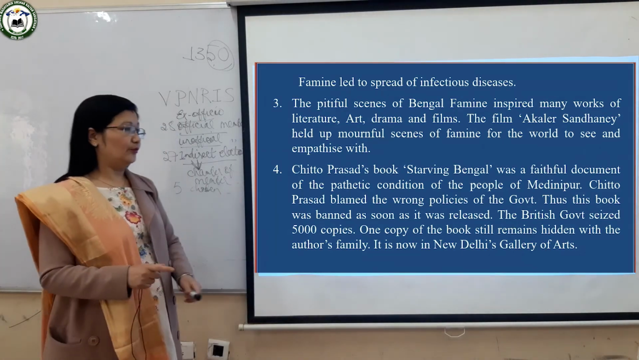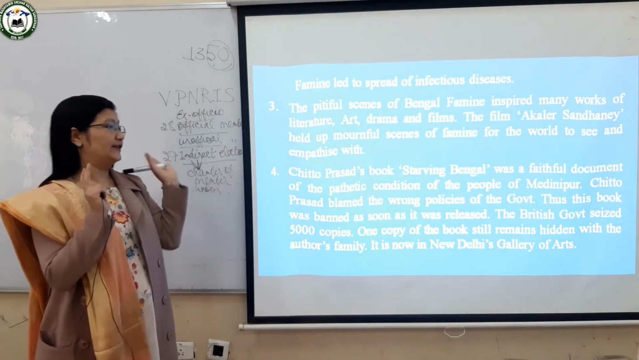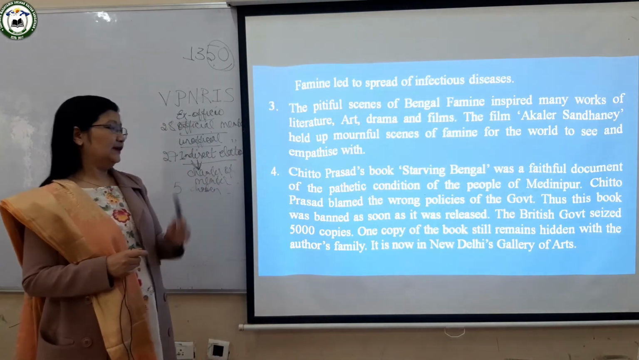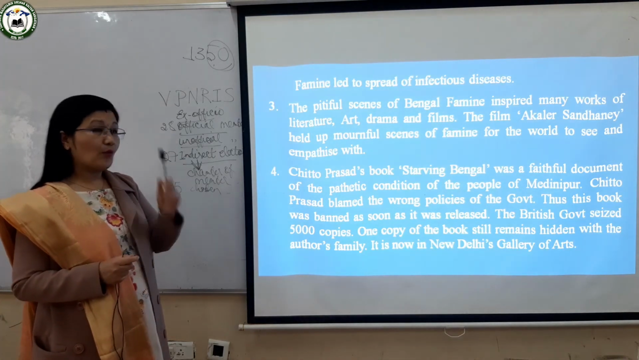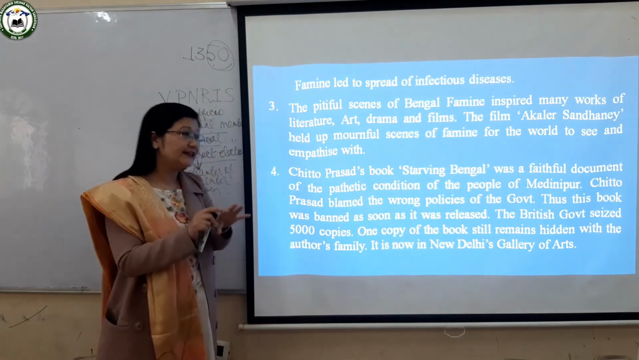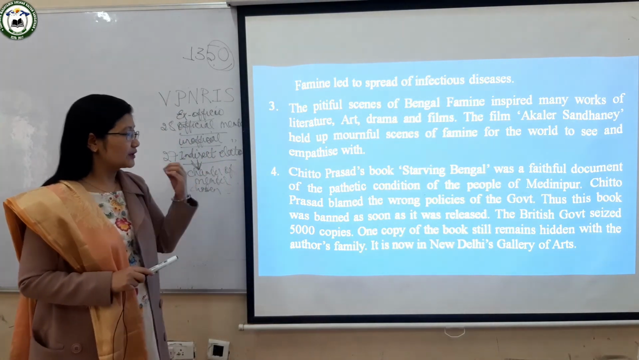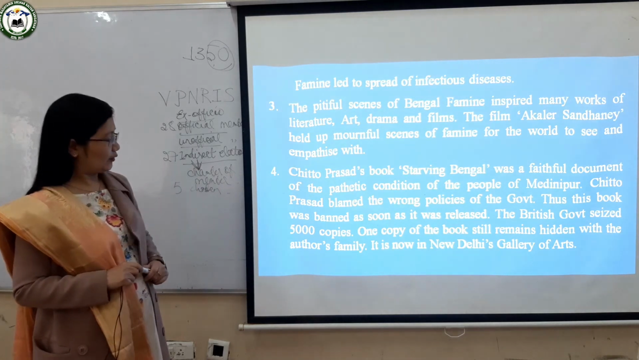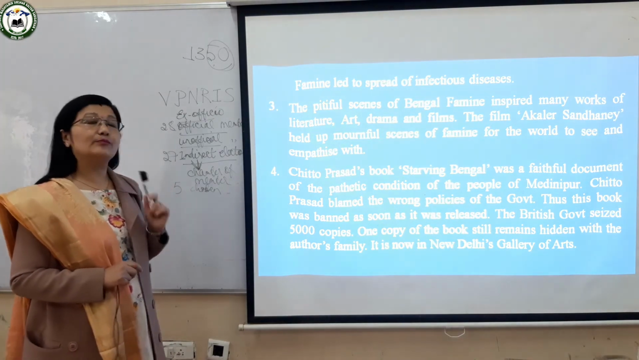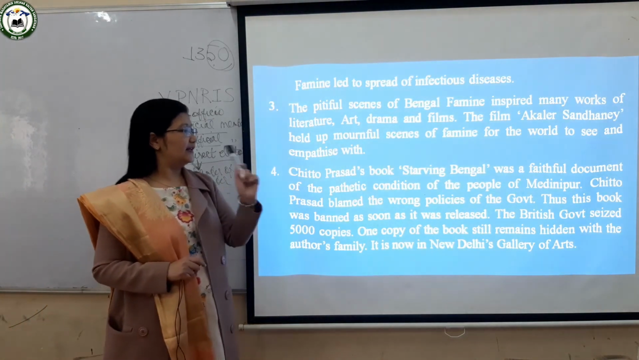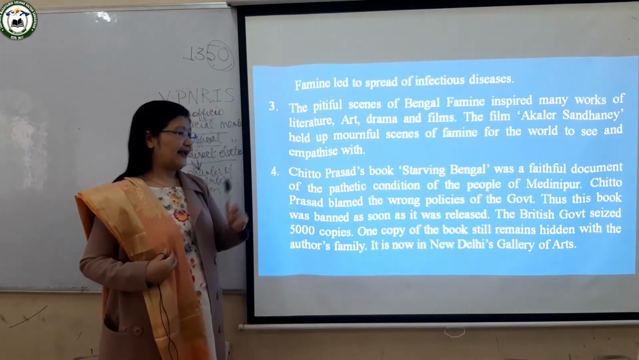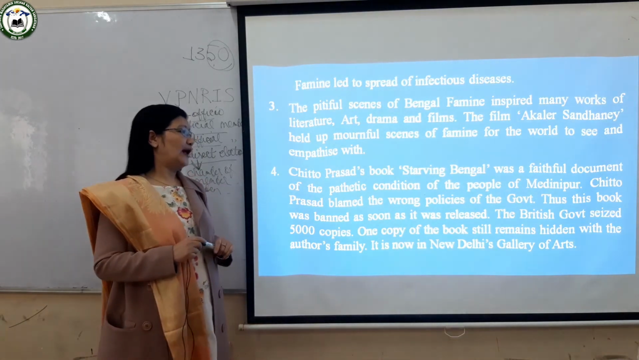But what did the British do? The British seized them. They took away all these books. All 5,000 copies of the book Starving Bengal were taken away by the British government, and one copy was still hidden by Chitto Prasad's family. That book has been preserved today in New Delhi's Gallery of Art. If you go to visit New Delhi's Gallery of Art, you will find that book, which was known as Starving Bengal.